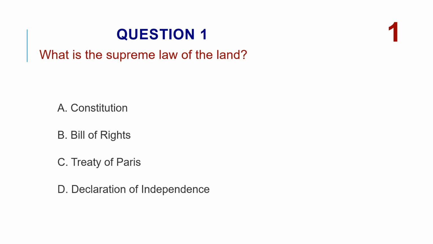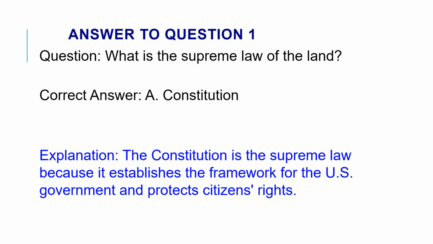What is the supreme law of the land? A. Constitution. B. Bill of Rights. C. Treaty of Paris. D. Declaration of Independence. The correct answer is A. Constitution. The Constitution is the supreme law because it establishes the framework for the U.S. government and protects citizens' rights.